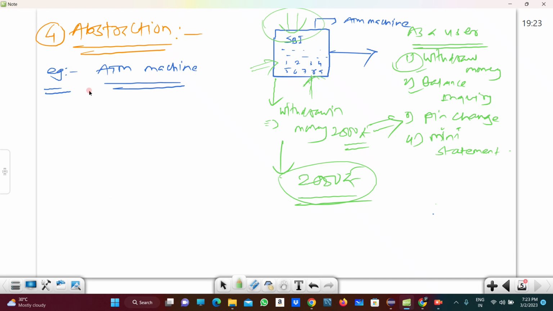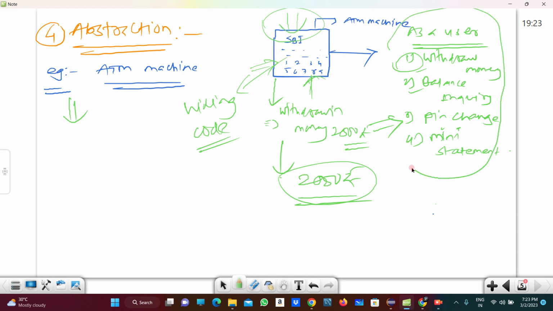That is nothing but abstraction. So what is meant by abstraction? We are hiding the internal implementation code.